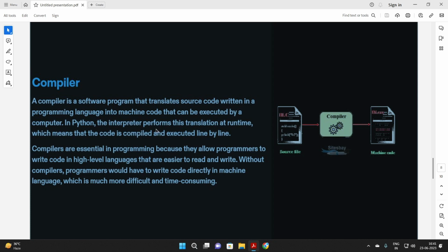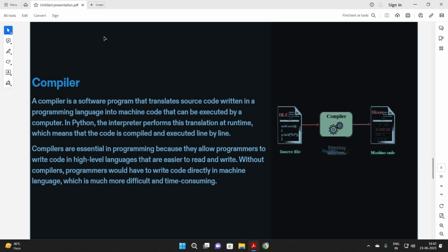Similarly, a compiler is a software program that translates. We are typing Python in English, and the compiler will translate my Python into machine code, that is 0101, so that Windows can understand what to do and give the output accordingly.